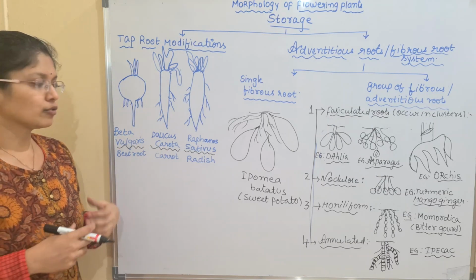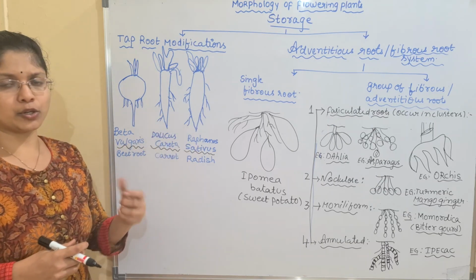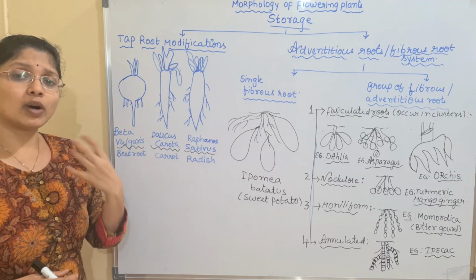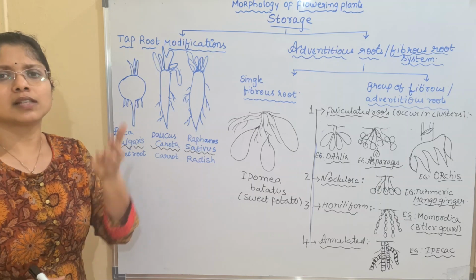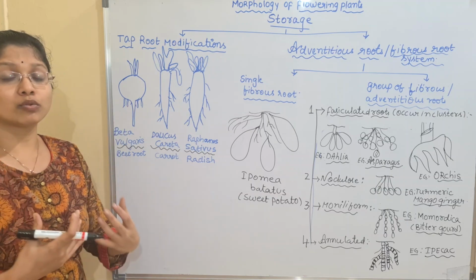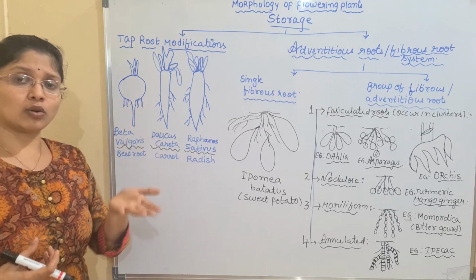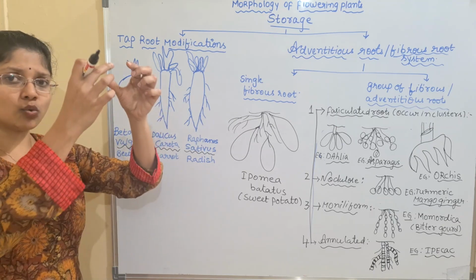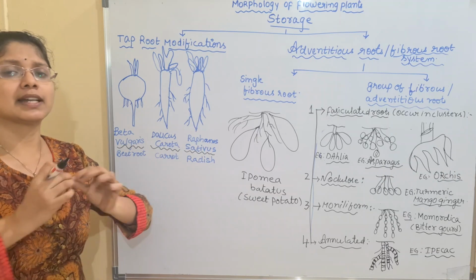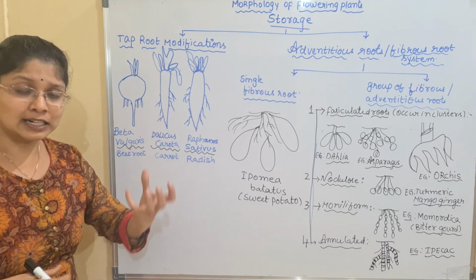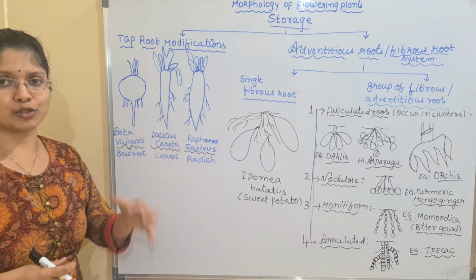Okay, so even for any one of the plants, when you pick it from the soil, you can see only one vegetable. Why is it one vegetable? Because it's a single taproot. That is the only proof that you have. If you look at the structure of the plant below the soil, you can see only one vegetable which is attached to the plant. What does it mean? It means that there is a single taproot and this taproot is modified.